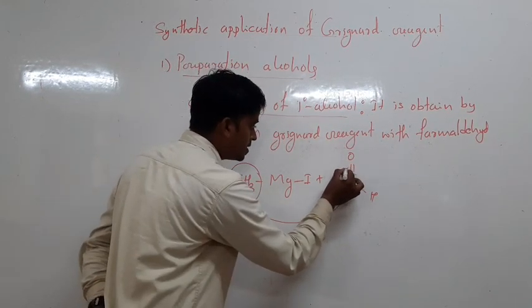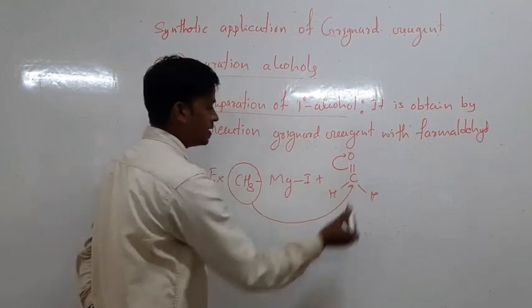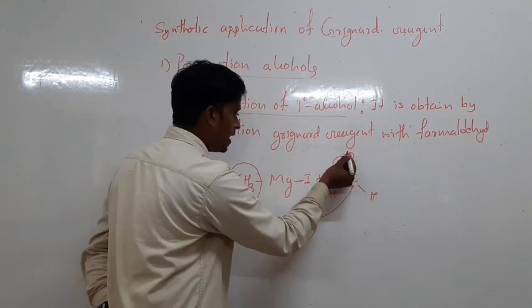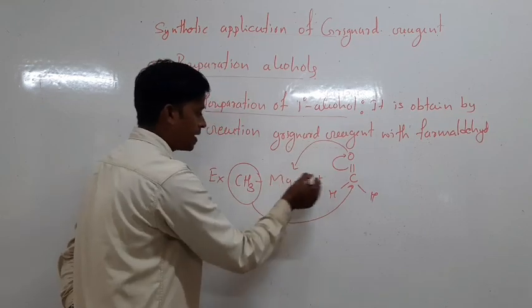The double bond shifts to oxygen, oxygen becomes negative, and it forms a complex with magnesium halide.